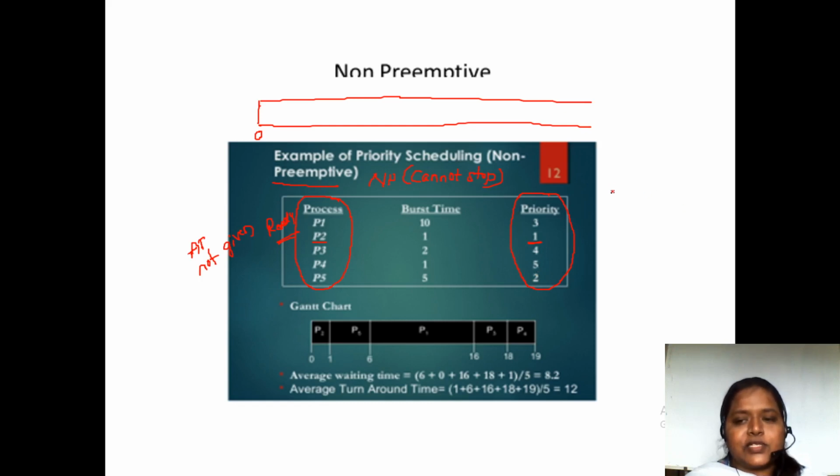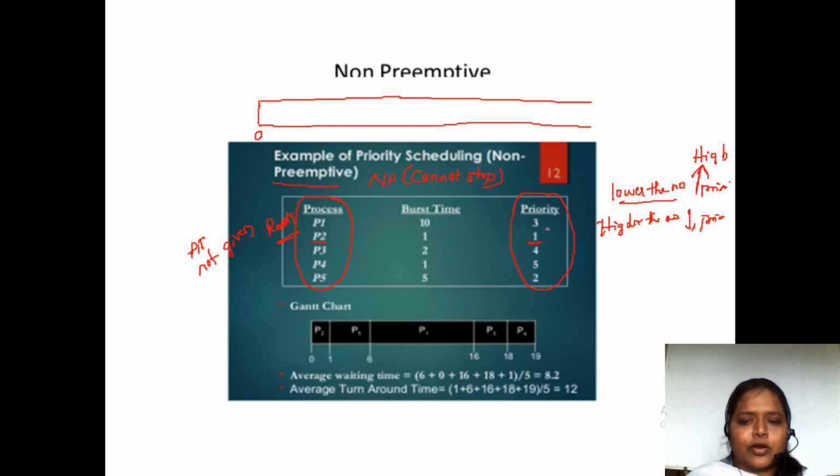So here what I have said to you is lower the number, higher the priority, and higher the number, lower the priority. So 1 is going to have the highest priority, and 1 in the sense the P2 process.